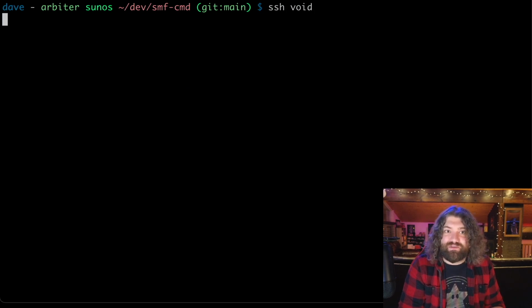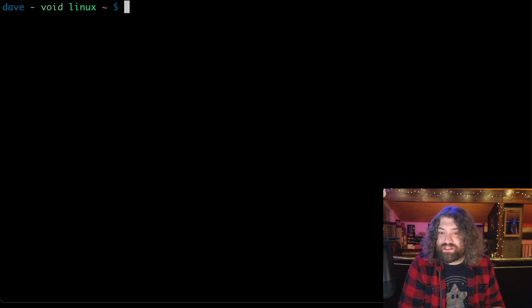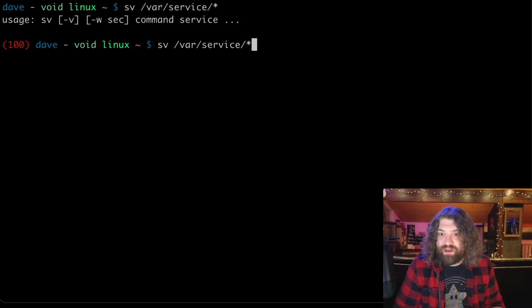But here, I'll SSH into Void. This is a machine that's running Void Linux. It's a virtual machine. If I wanted to see what services are running, I could do sv, /var/service/*, because each service is a directory. So we're just going to glob over them.